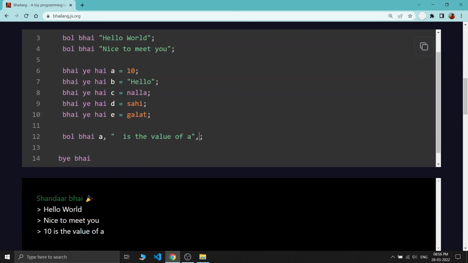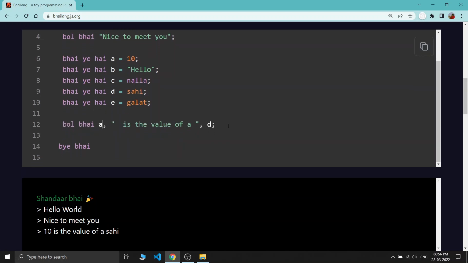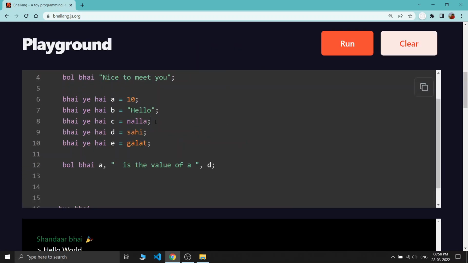So just like you can also write anything, like d, just giving one space. Let's see what we will print. In our case d is sahi, so it prints 10 is the value of a and then sahi. So this is how you print a variable's value. I think this is fine. In the Bhai language you can also use comments.